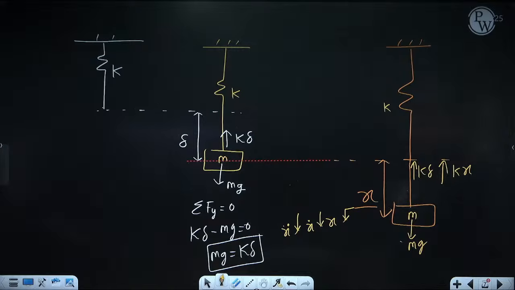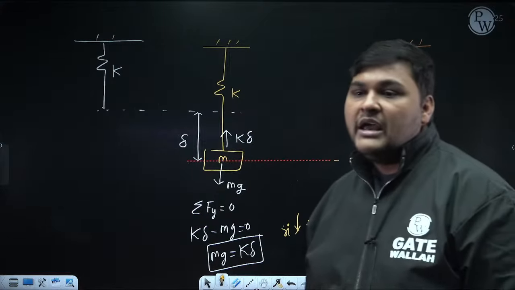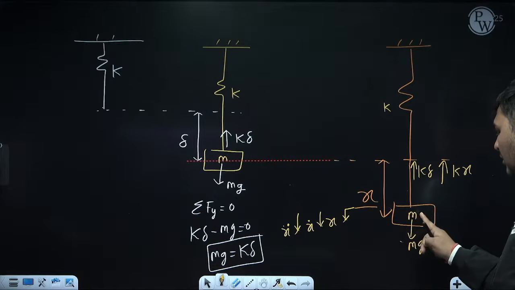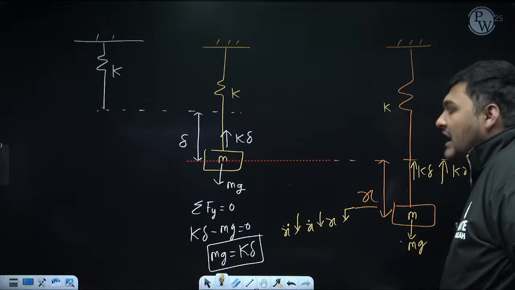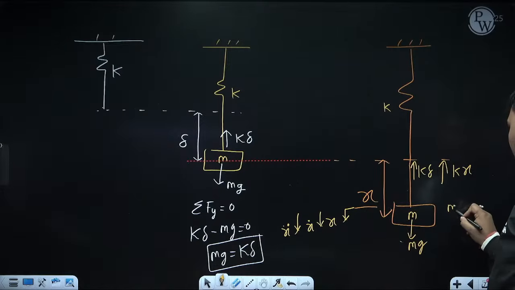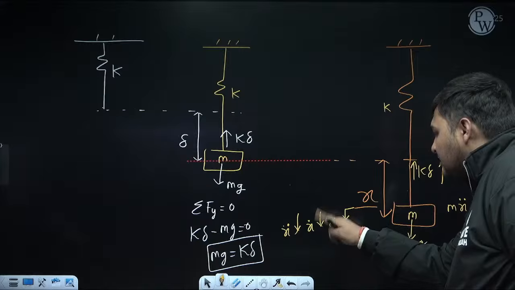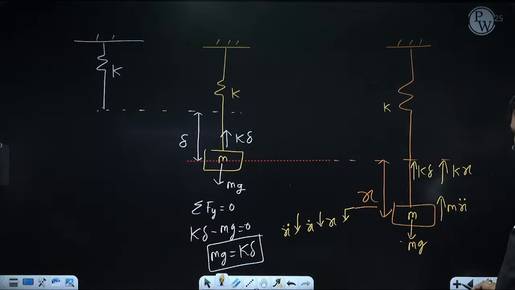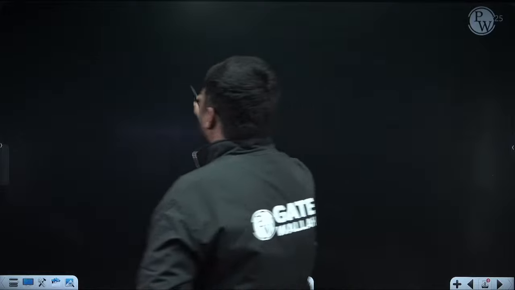Okay, but right now you cannot use the equation of equilibrium because it is not the equilibrium position. So to use the equation of equilibrium here, I need to apply a pseudo or inertia force. And how can I apply the pseudo or inertia force? For that, see, the mass of this body is m, acceleration is x double dot, so the inertia force will be mx double dot. It will be opposite to x double dot. Right now x double dot is downward, so it will be upward. And after applying this pseudo force, now I can use the equation of equilibrium.